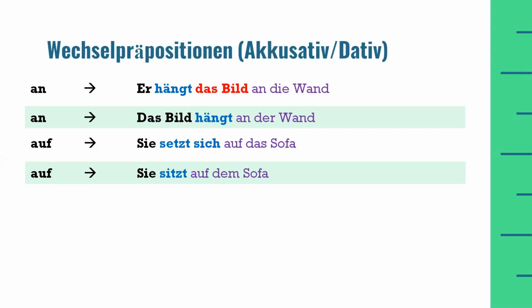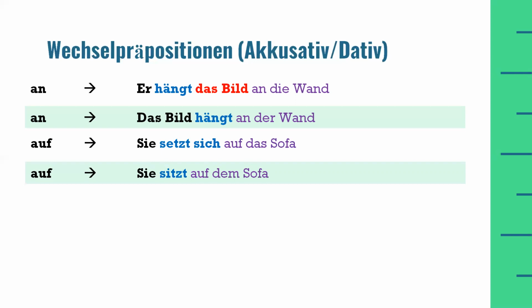So in the first example, I am saying she is taking a seat on the sofa or she is sitting down on the sofa. So in this example, there is a movement. Therefore, the definite article after the two-way preposition will be from accusative because of the movement in the sentence.